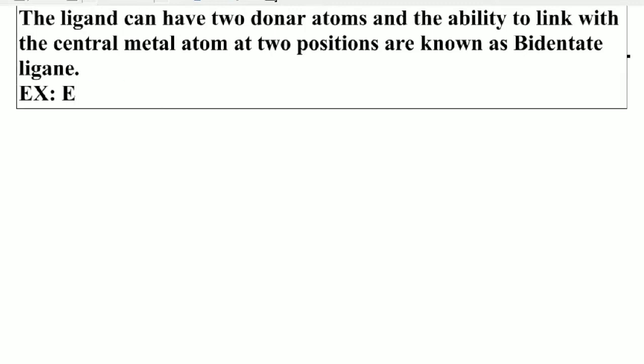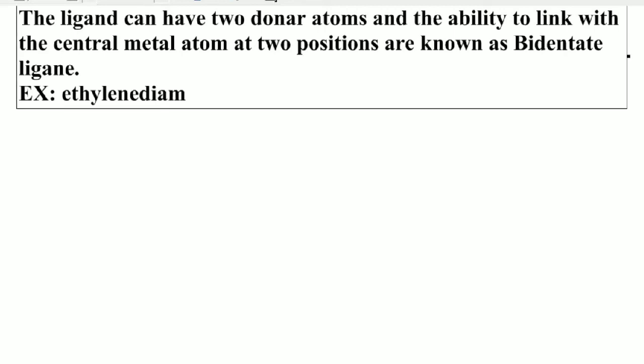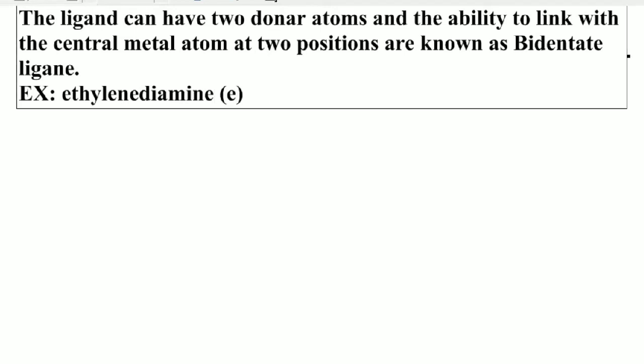Ethylene diamine is the best example of a bidentate ligand, students. Ethylene diamine can be denoted with En. En is used in place of ethylene diamine. Students, you should remember En: En means the ethylene diamine ligand.